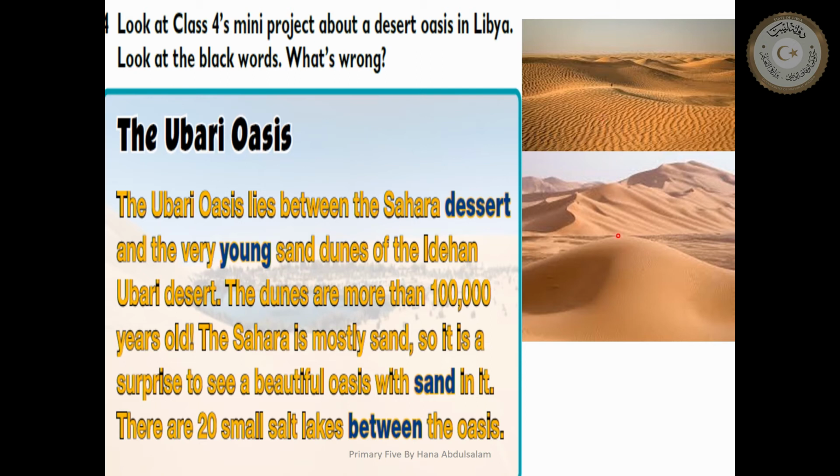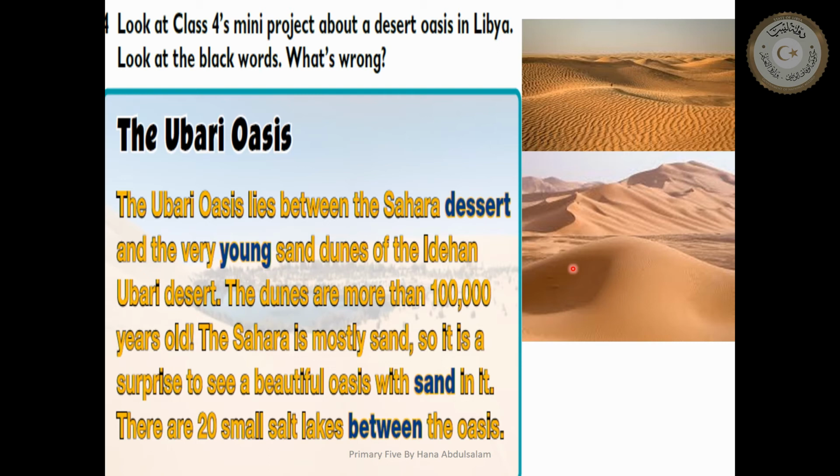So it's between Sahara Desert and Ubari Desert. And this Ubari Desert has a lot of dunes. The dunes are very old. The dunes are more than 100,000 years old. So how old are they? They are 100,000 years old. Again, Ubari Oasis lies between Sahara Desert and the very old sand dunes of Edihin Ubari Desert. How old are the dunes? The dunes are more than 100,000 years old.